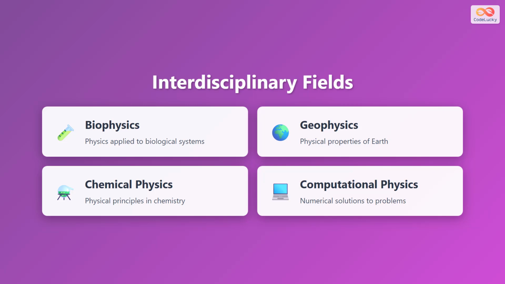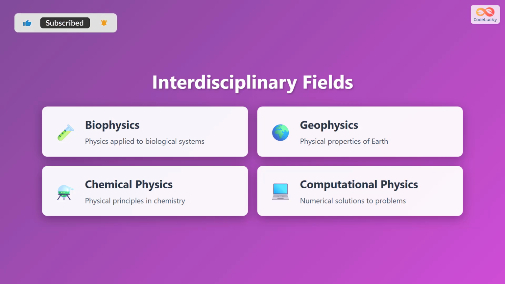Physics doesn't exist in isolation. Many exciting fields combine physics with other disciplines. Biophysics applies physical principles to biological systems, helping us understand everything from protein folding to brain function. Geophysics studies the physical properties of Earth, including seismic waves, the magnetic field, and the planet's internal structure.